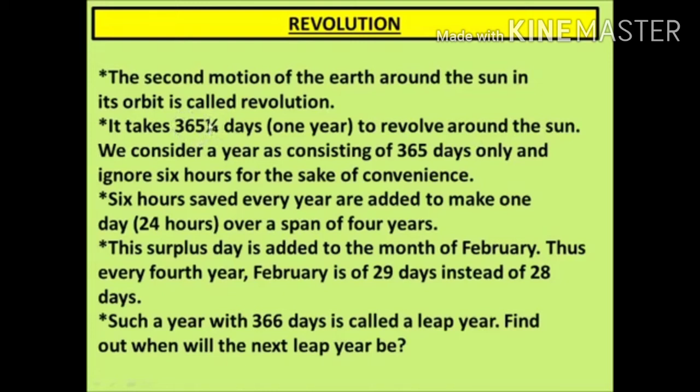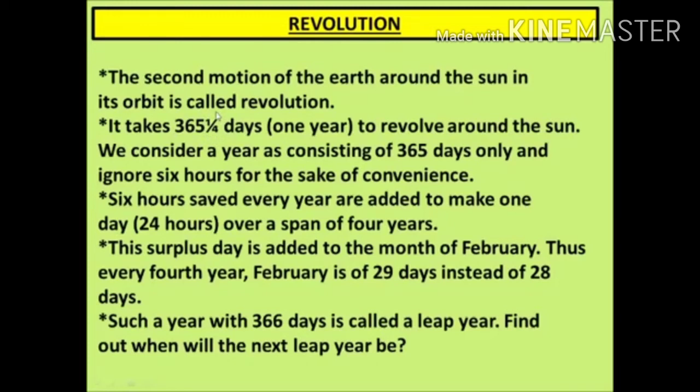This is the result of revolution, because Earth takes 365 days and 6 hours to complete one revolution around the sun. Because of the revolution, we have different seasons also.